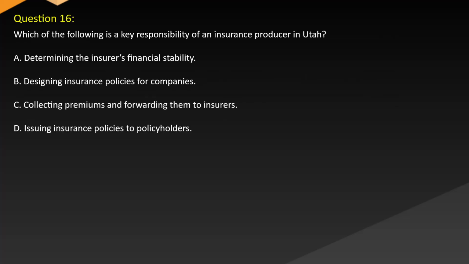Question 16. Which of the following is a key responsibility of an insurance producer in Utah? A. Determining the insurer's financial stability. B. Designing insurance policies for companies. C. Collecting premiums and forwarding them to insurers. D. Issuing insurance policies to policyholders.